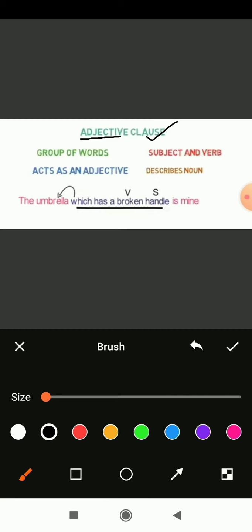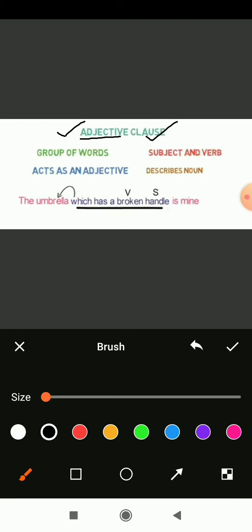The thing which is defining, which is telling the meaning of a noun or pronoun, is called an adjective. A beautiful flower, a furious animal, a fastest mammal, a fastest thing. So something which is describing the noun and pronoun is called an adjective here.